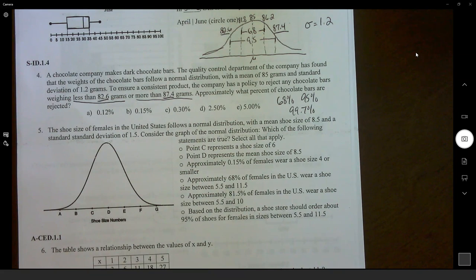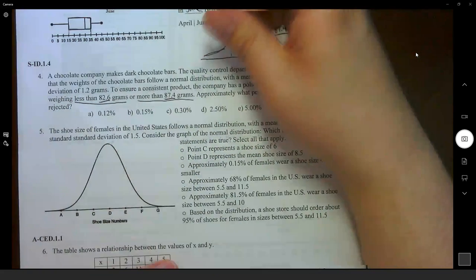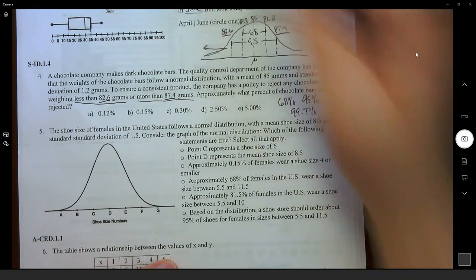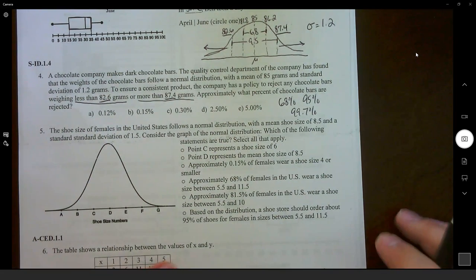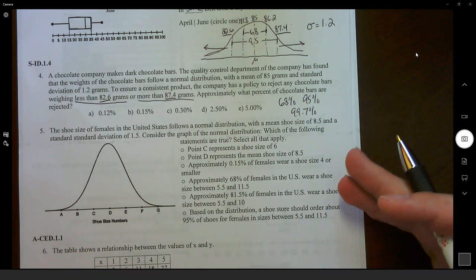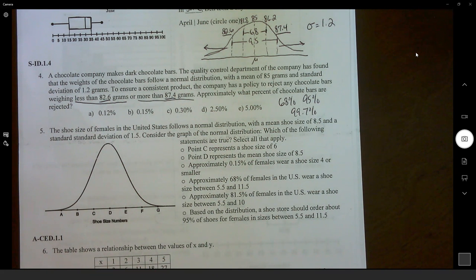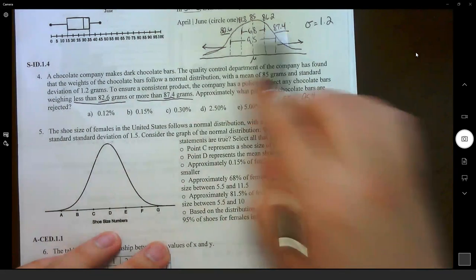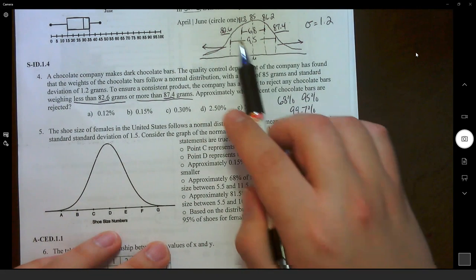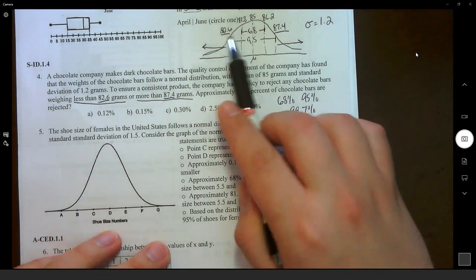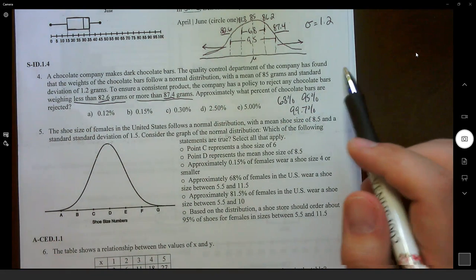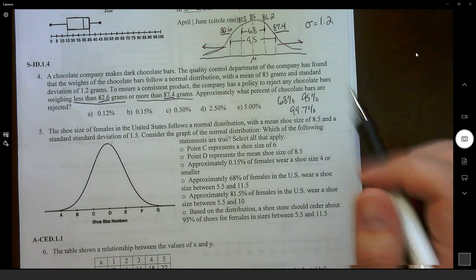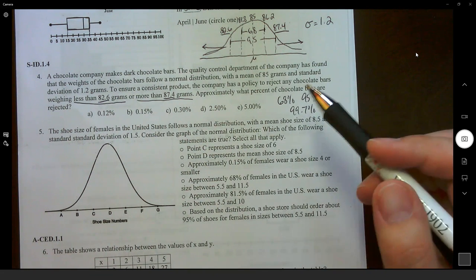So we're trying to find out everything below 82.6 and above 87.4 we're rejecting. But how much is that? Well, if we have 100% of our product, this whole entire distribution will be filled out. But between these 2 points, 82.6 and 87.4, we only have 95% that will be accepted chocolate bars. The rest are going to be rejected.